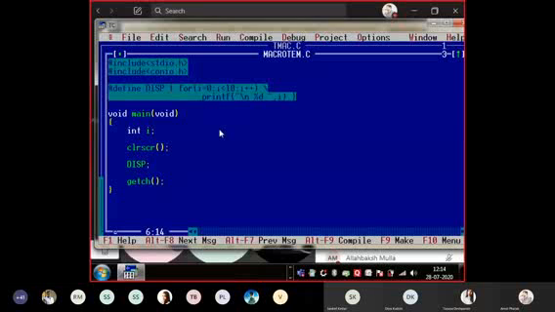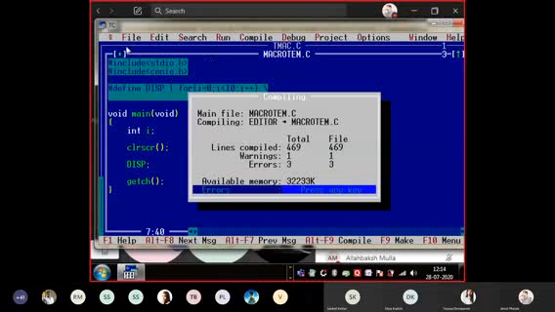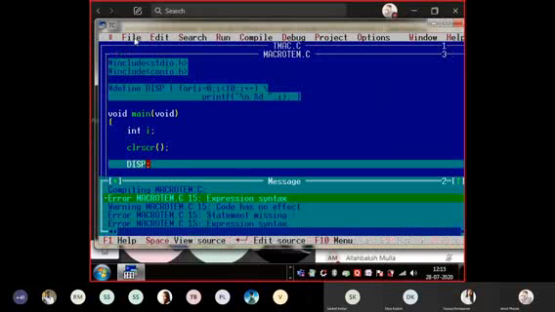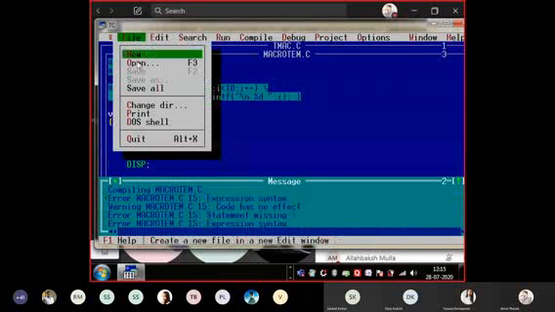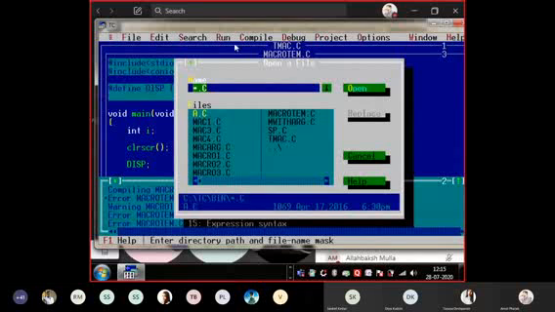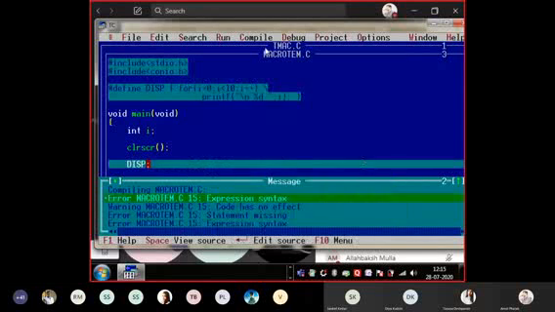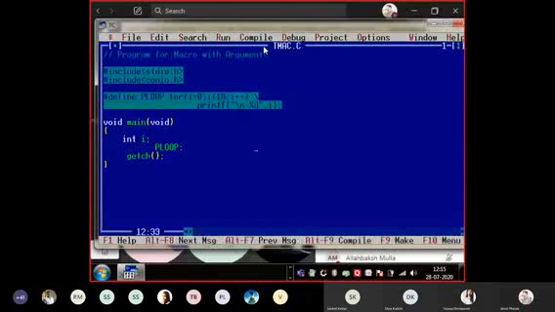Integer i we have declared already. Just 1 minute.